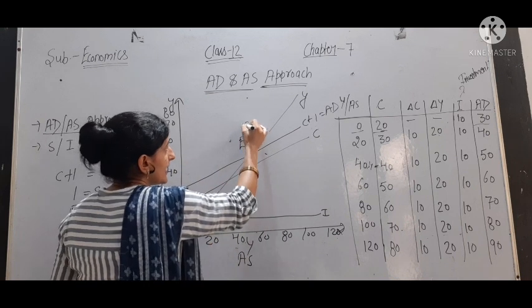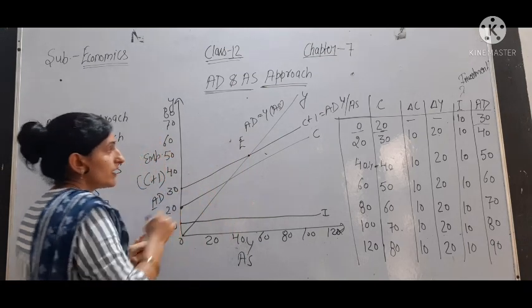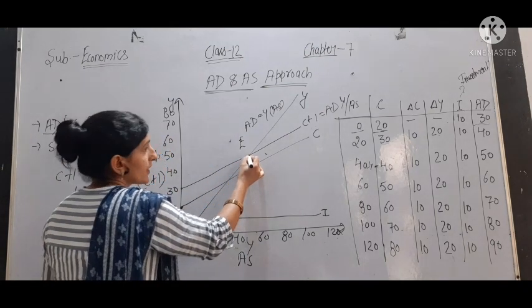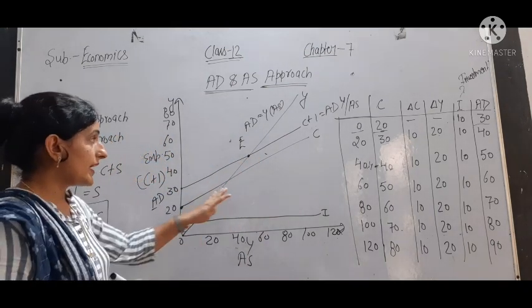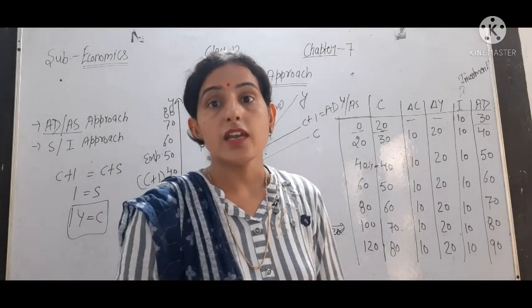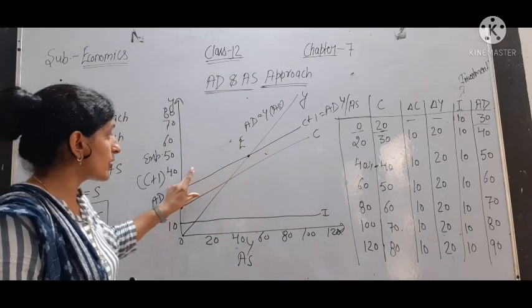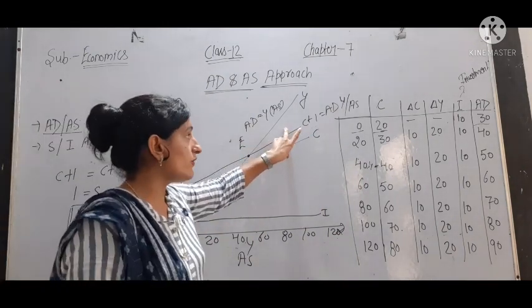Why? Because here AD is equal to Y, or we can say AS. This is the equilibrium point where AD and AS are equal to each other. And C and C plus I are parallel to each other. Why? Because the difference between the two is constant.